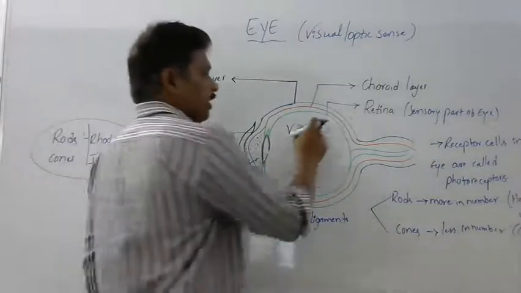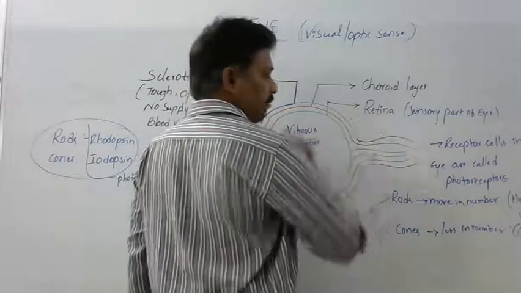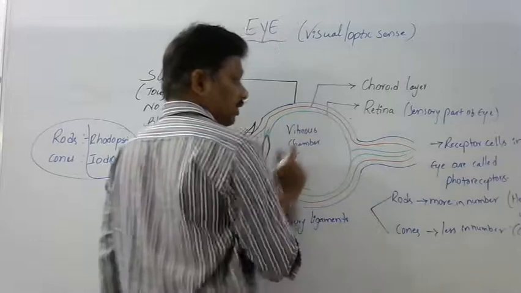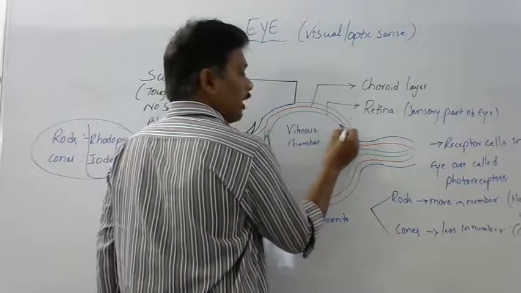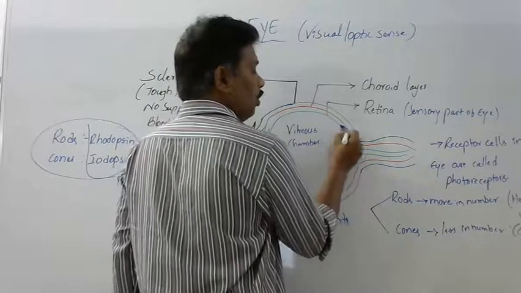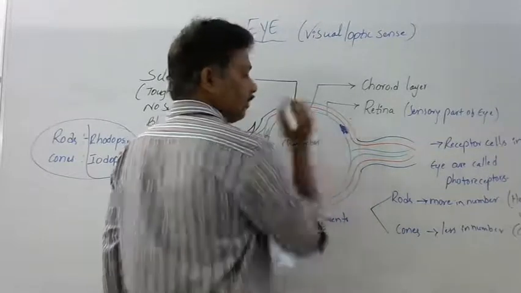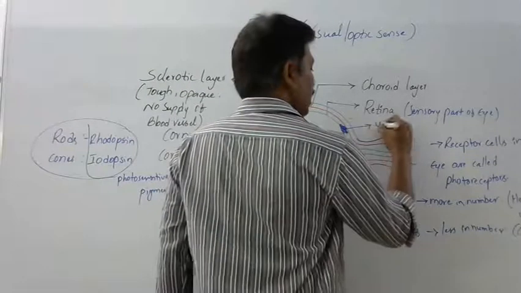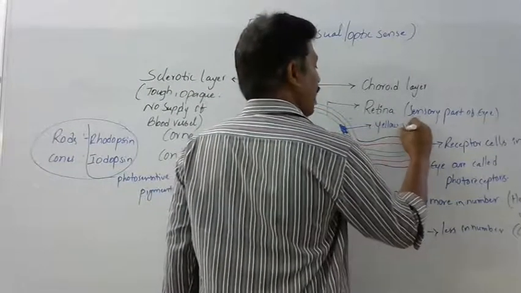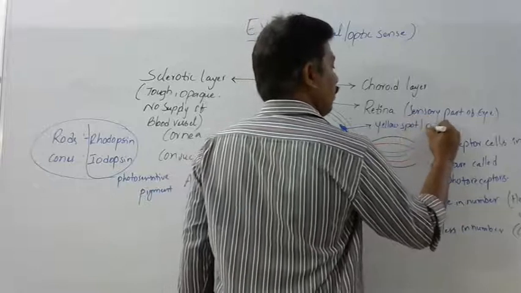And when it comes to the retina, I told you the retina is the sensory part of the eye, which is made of receptors. In a particular part of the retina, there are more rods and cones. That area is called the yellow spot or fovea.